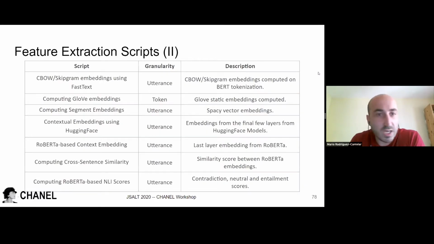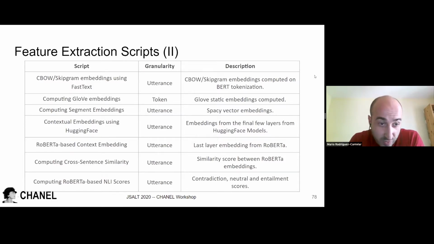Next slide. Okay. We also have a script to calculate the CBOW and skip-gram embeddings, the GloVe embeddings, and the vector embeddings using the spaCy library. We can calculate contextual embeddings using any model of the Hugging Face library.